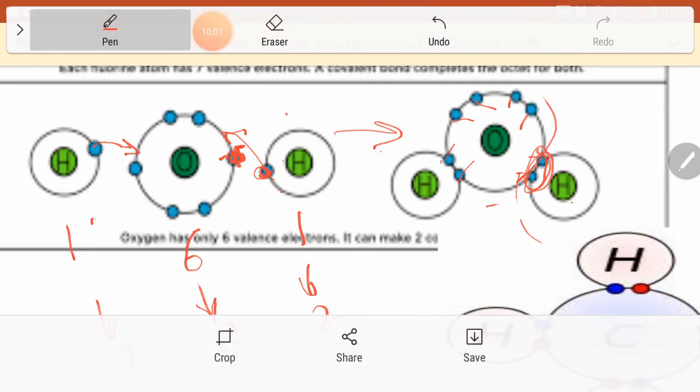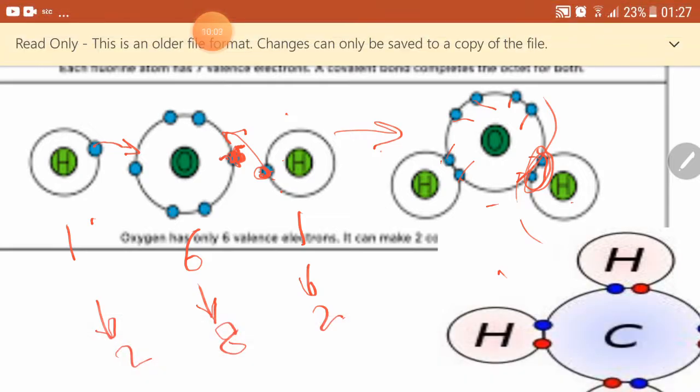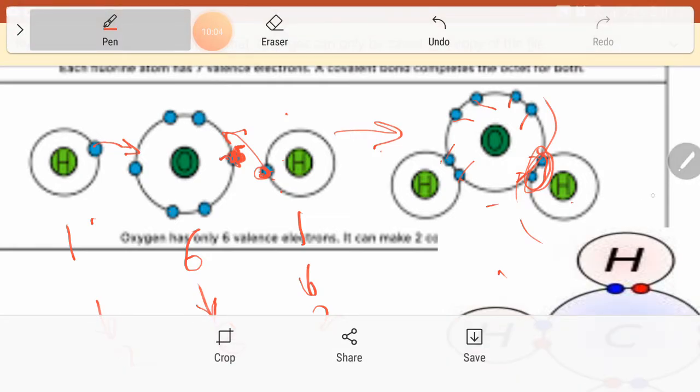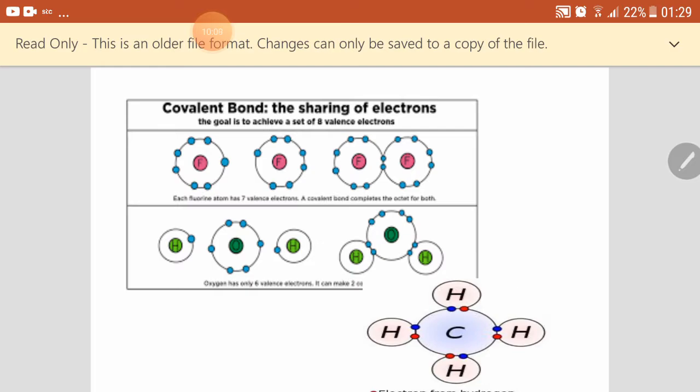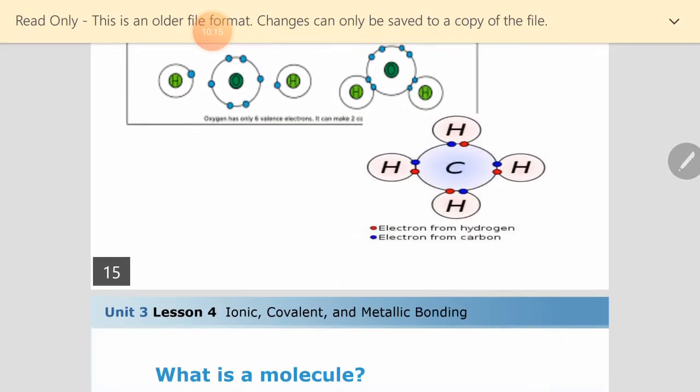Okay, this is another example too, which is the methane gas. The methane gas.